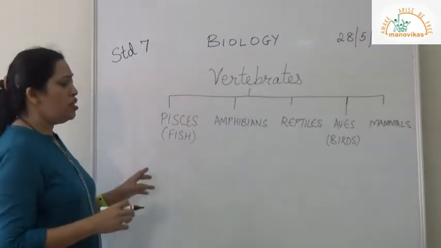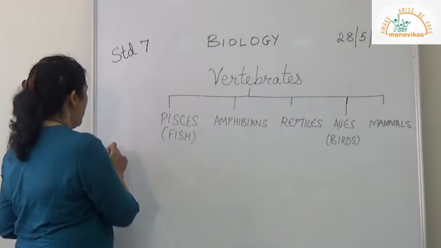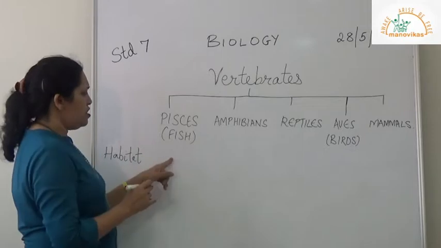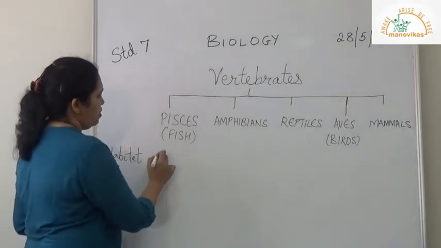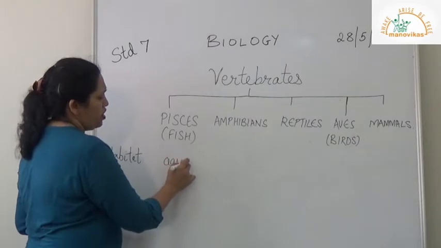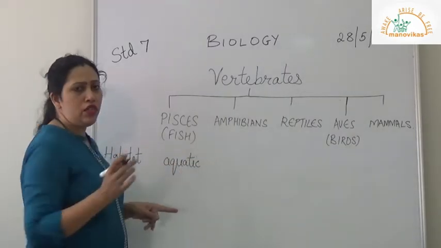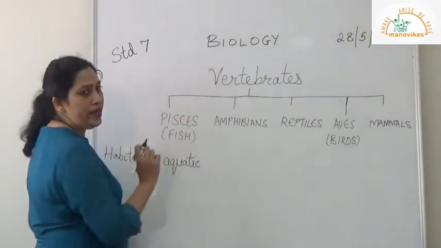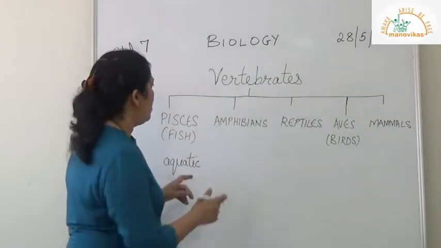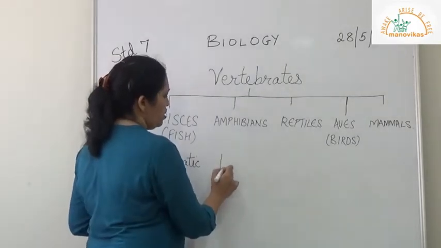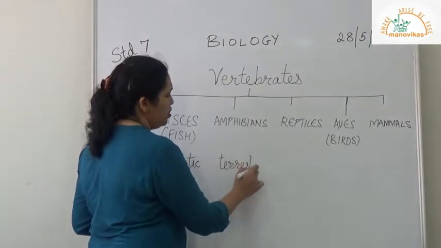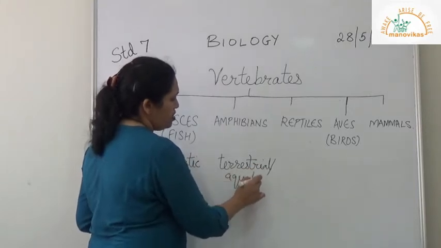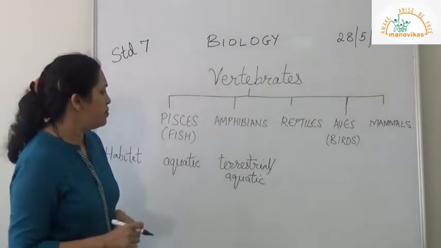Let us do a comparative study of these. First is the habitat. Pisces are fish, so they live either in marine water or fresh water like ponds, streams, rivers, or sea or ocean. So all of them are aquatic. They cannot live outside the water. Now amphibians can live on land as well as in water. So they are found in both habitats, in water as well as on the land.